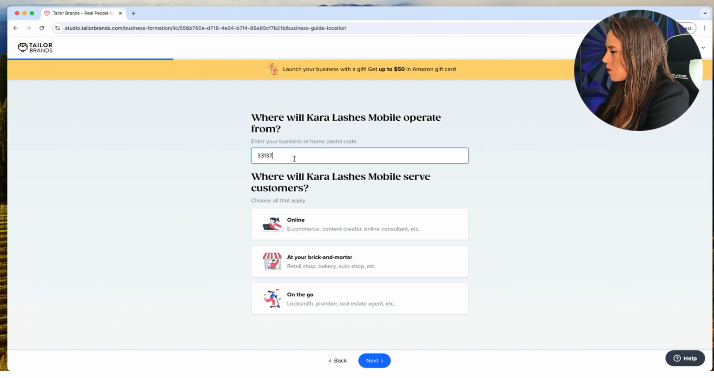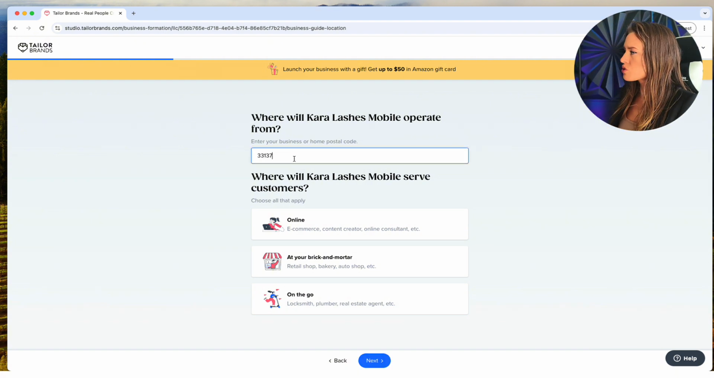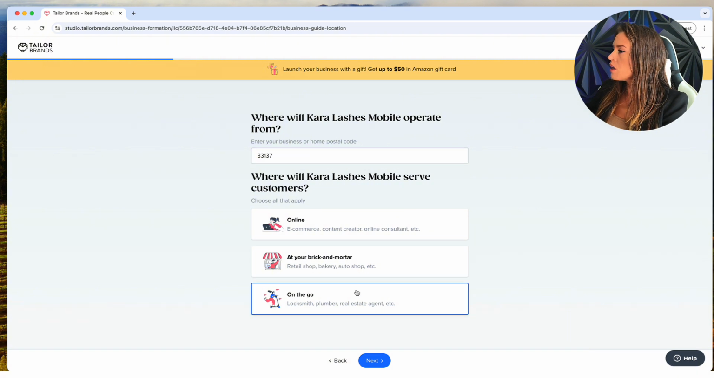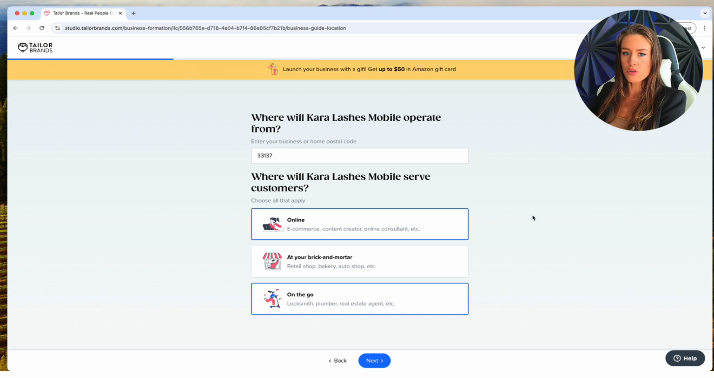Next, you're going to type in your zip code. And then where are you serving your customers? So you're either selling online, at a shop or store, or you're on the go. Like I mentioned, I'm mobile, I'm on the go. And if you have a few of these, let's say you have a website and you also have a shop, you can select those too. You can select all three if you need to.